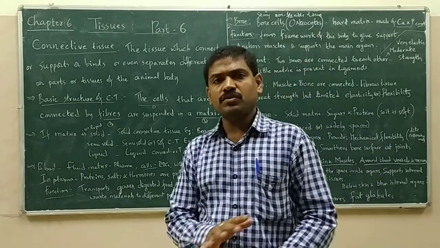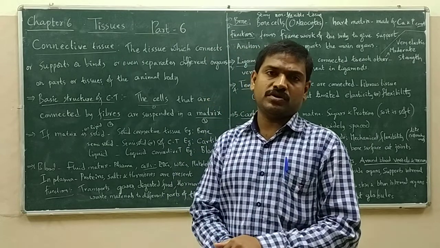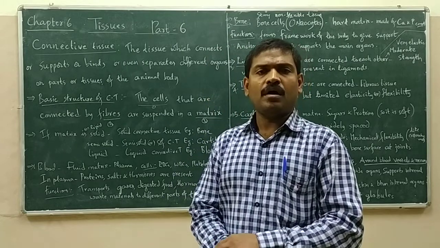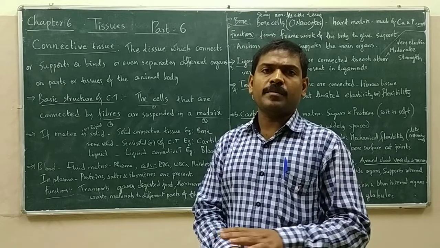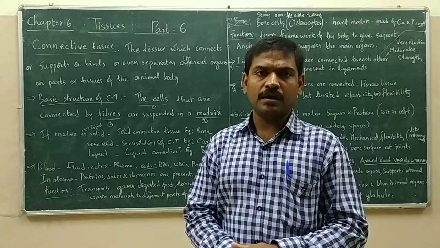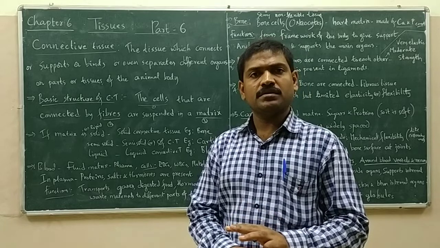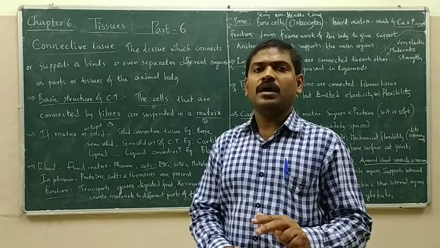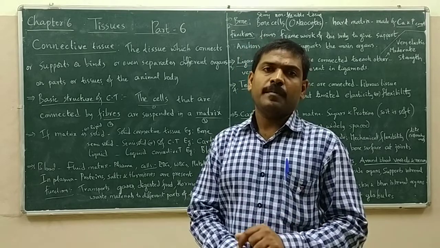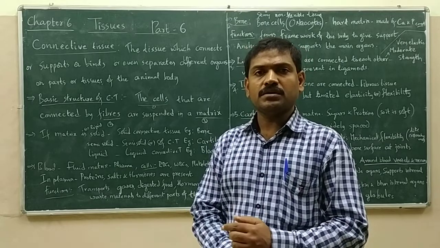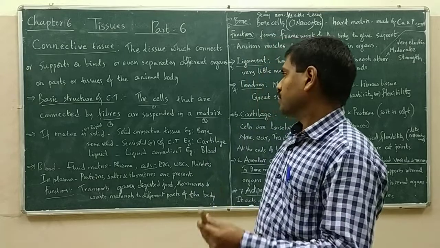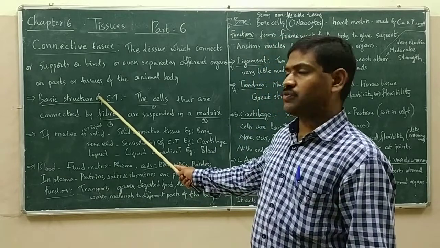Every connective tissue has a particular basic structure. Hence, in all connective tissues, three common components are present. They are a matrix, cells and fibers. So that is the basic structure of connective tissue.